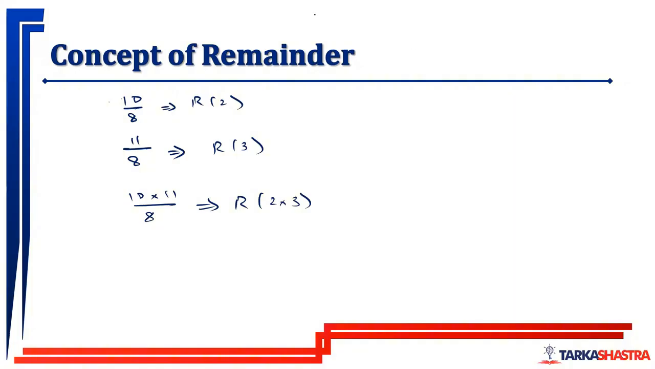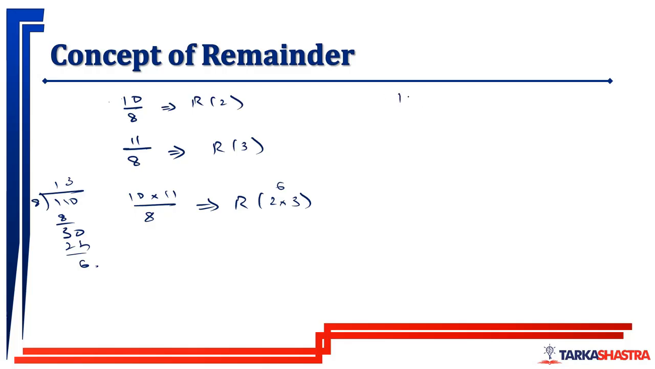So the remainder will be 6. You can check. This is 110 divided by 8. 1s are 8, 30, 3s are 24, remainder 6. I hope you have understood. As soon as the numbers are multiplied, the remainders are also multiplied.